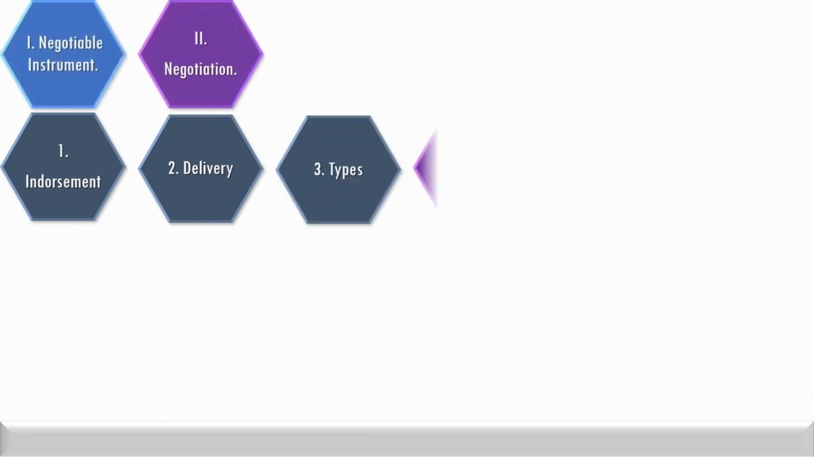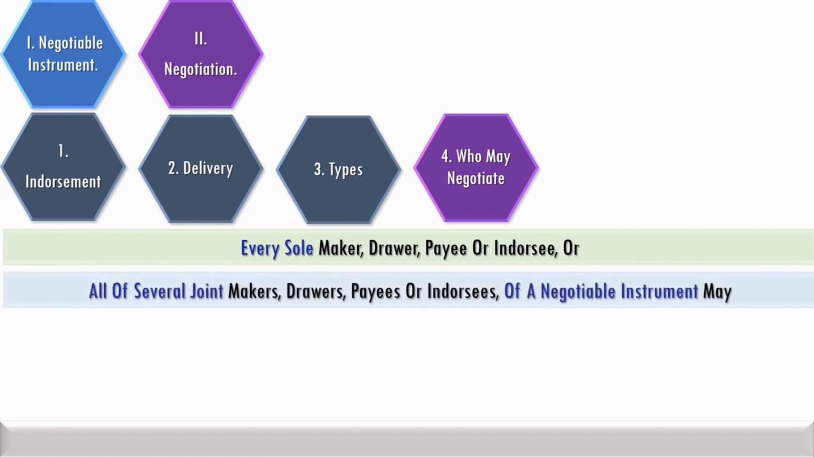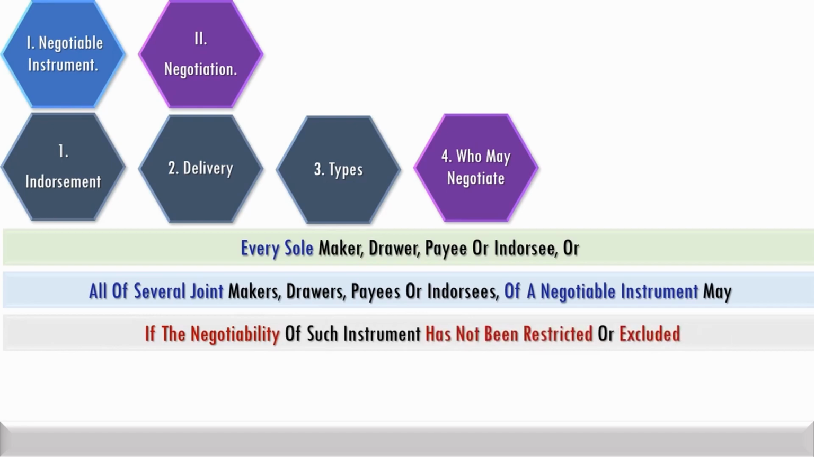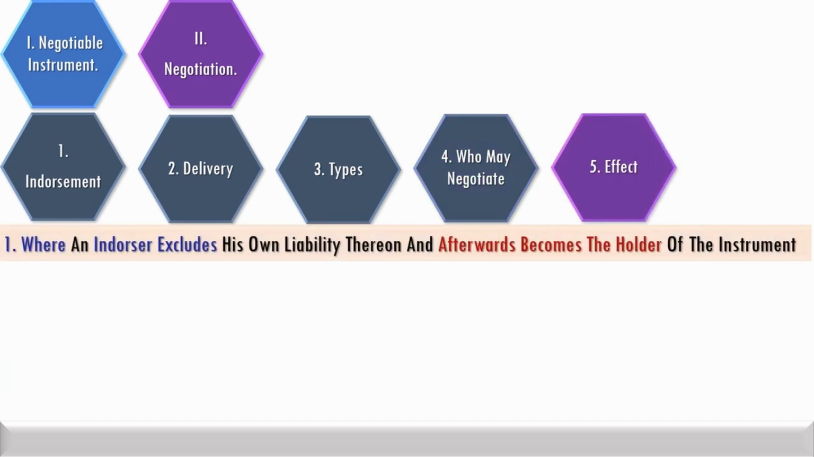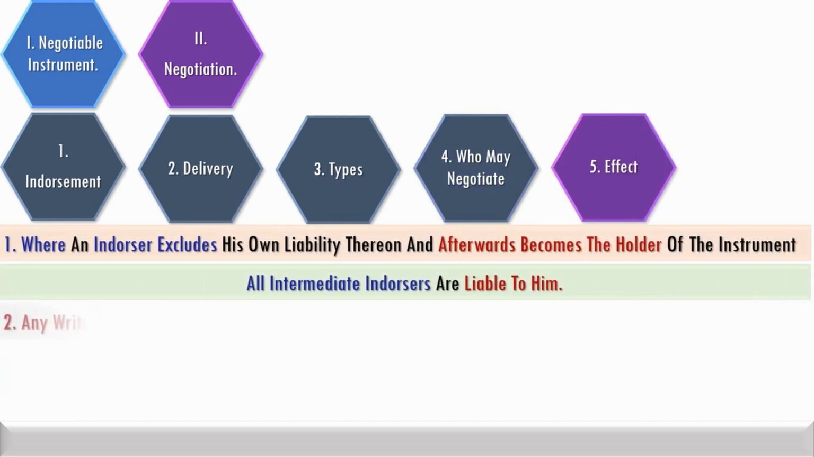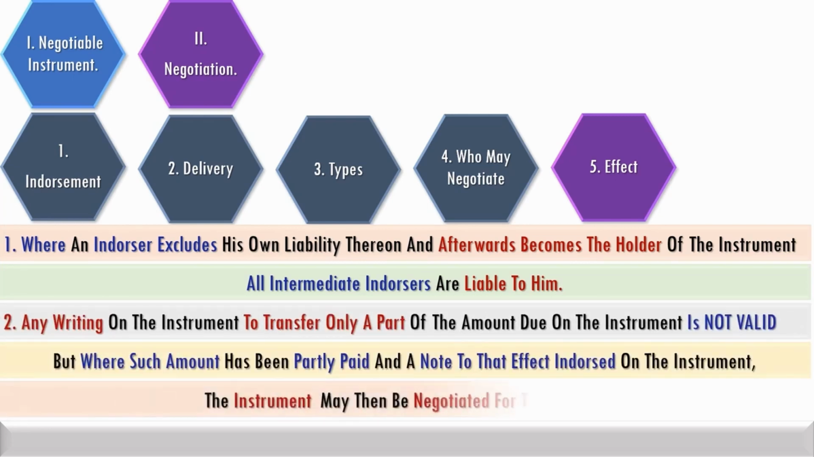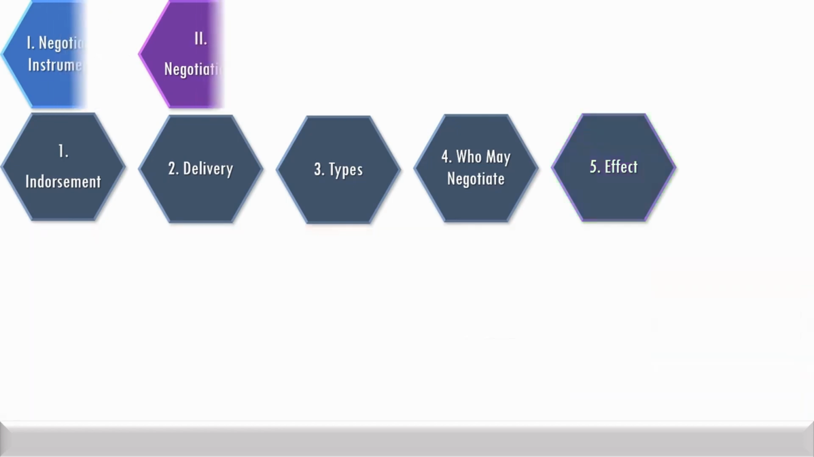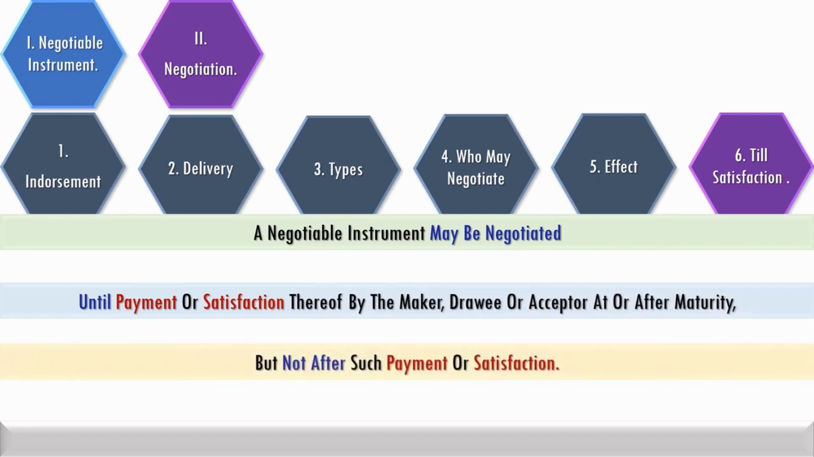A negotiable instrument can be endorsed and negotiated by every sole maker, drawer, payee or endorsee, or all of several joint makers, drawers, payees or endorsees. Where an endorser excludes his liability on the instrument and afterwards becomes the holder, all intermediate endorsers are liable to him. Where an amount has been partly paid on an instrument and a note to that effect is endorsed, such instrument may be subsequently negotiated for the balance amount. A negotiable instrument may be negotiated until payment or satisfaction thereof. It cannot be negotiated after such payment or satisfaction.